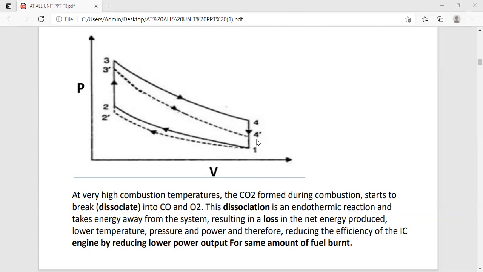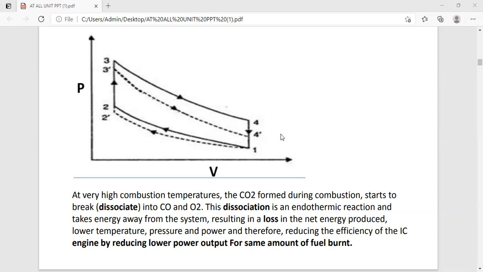Now you can observe over here that T4 dash is definitely greater than T4. This is because of the heat released during the recombination of the dissociated gases at lower temperature, and the energy corresponding to the temperature T4 dash is carried away by the exhaust gases, since we are not using the expansion gases over there.